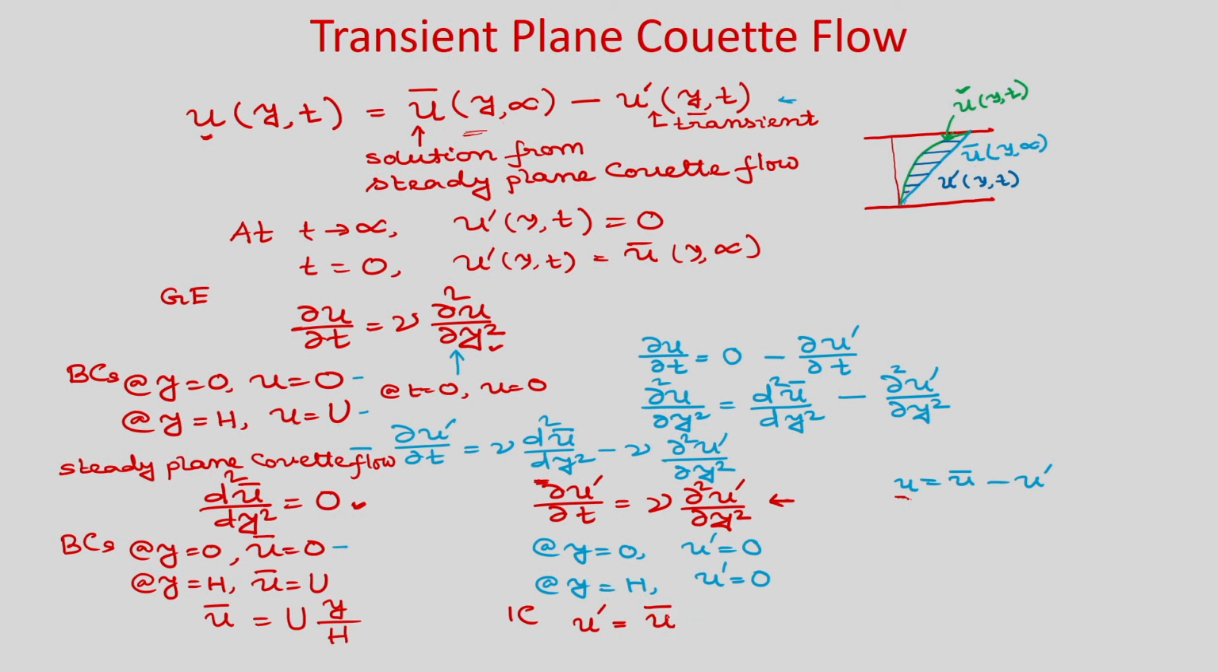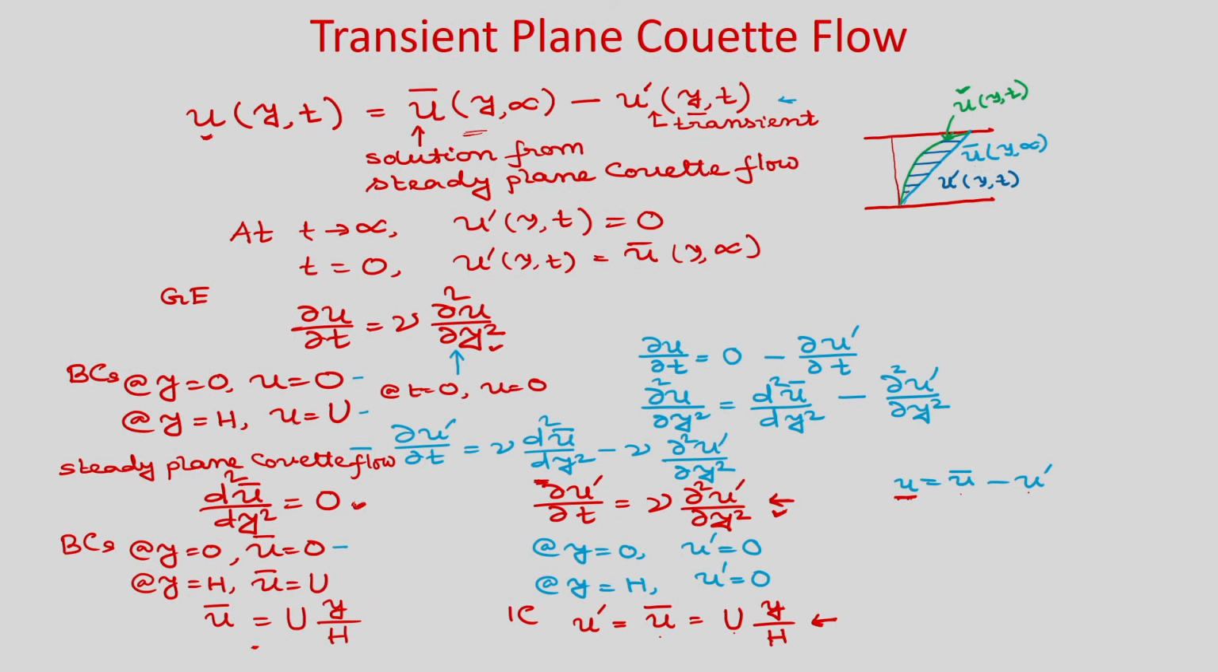That is the initial condition, and that u bar is U into y by h. Okay. So, you have to see that from this expression, as it is a steady state problem, u bar is U y by h. So, that we are putting here. So, the initial condition for this tangent problem will be u prime is equal to u bar, which is nothing but U y by h. Okay. So, that is the initial condition for this tangent problem.